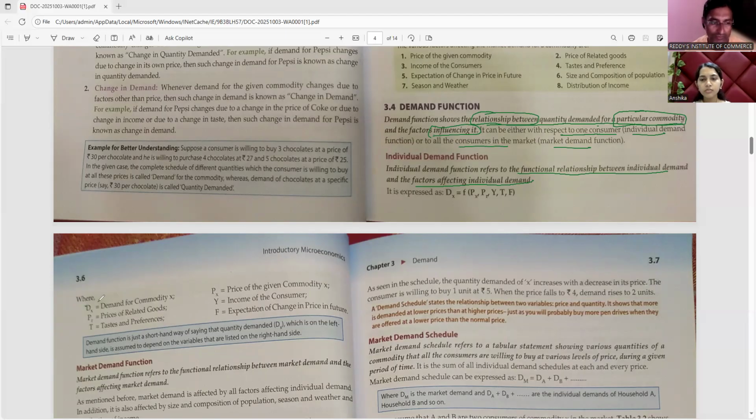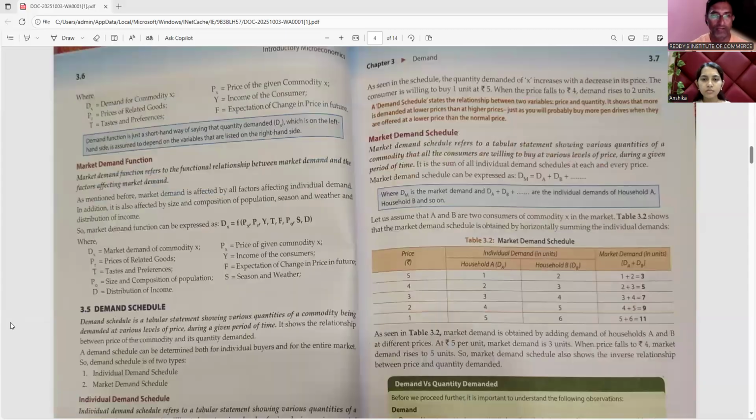D stands for demand for commodity X, Pr stands for price of related goods, T stands for taste, Px is equal to price of the given commodity, Y is income of the consumer, right? So this is the abbreviation you can keep in mind for future purposes. Now, market demand function.